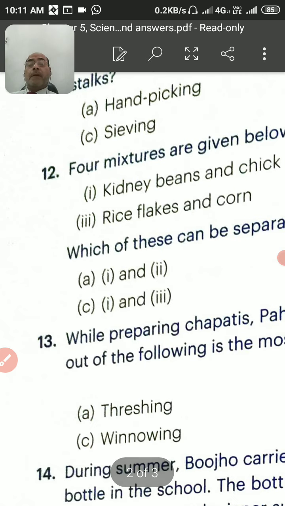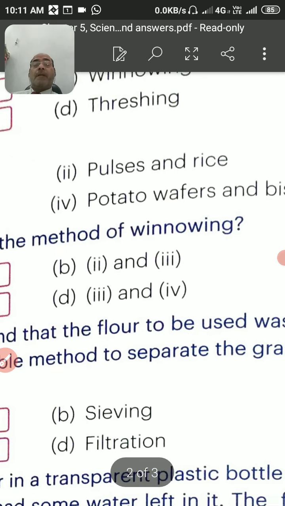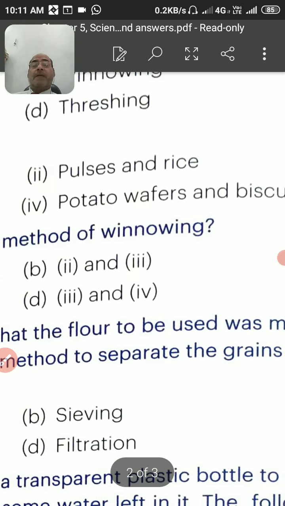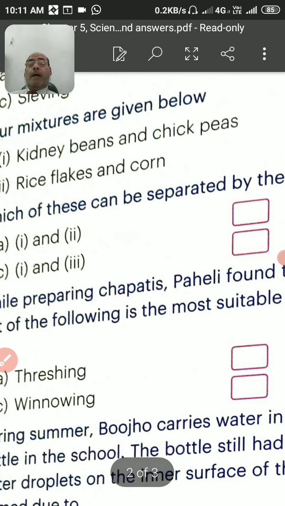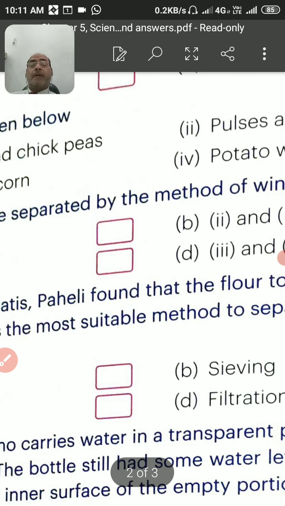Now 12. Four mixtures are given below: kidney beans and chickpeas, pulses and rice, potato wafers and biscuits, rice flakes and corn. Which of these can be separated by the method of winnowing?